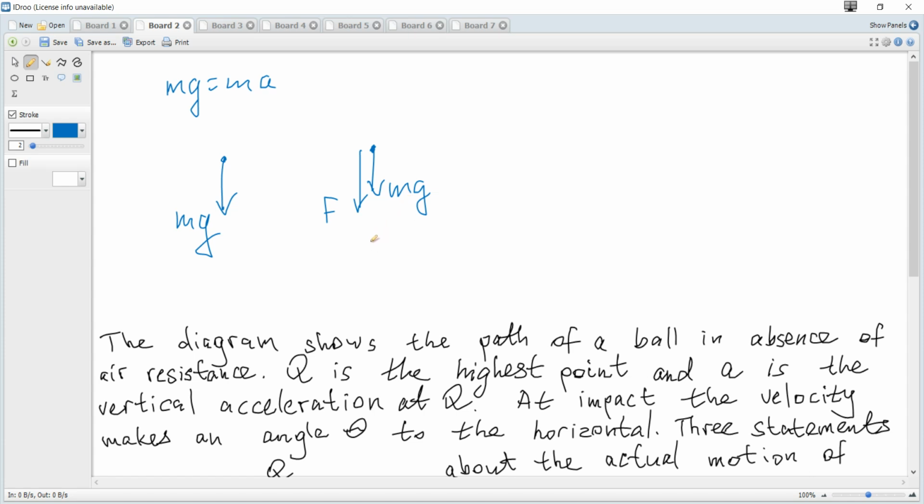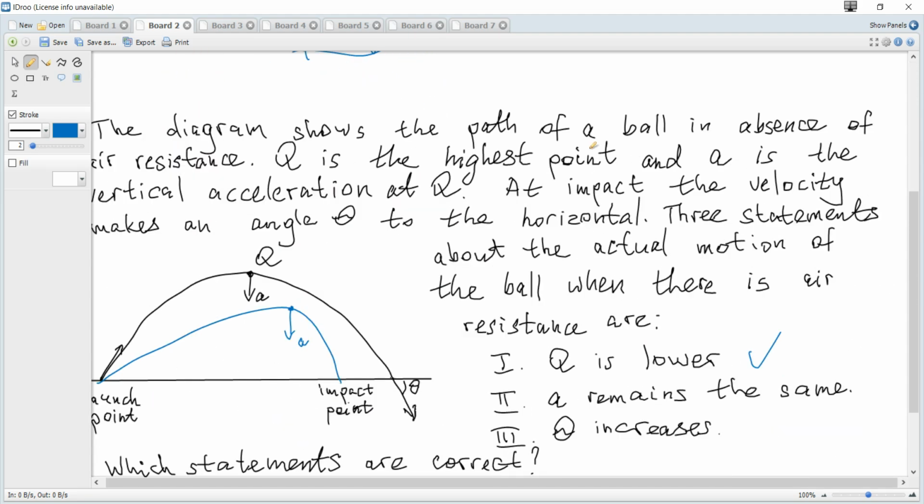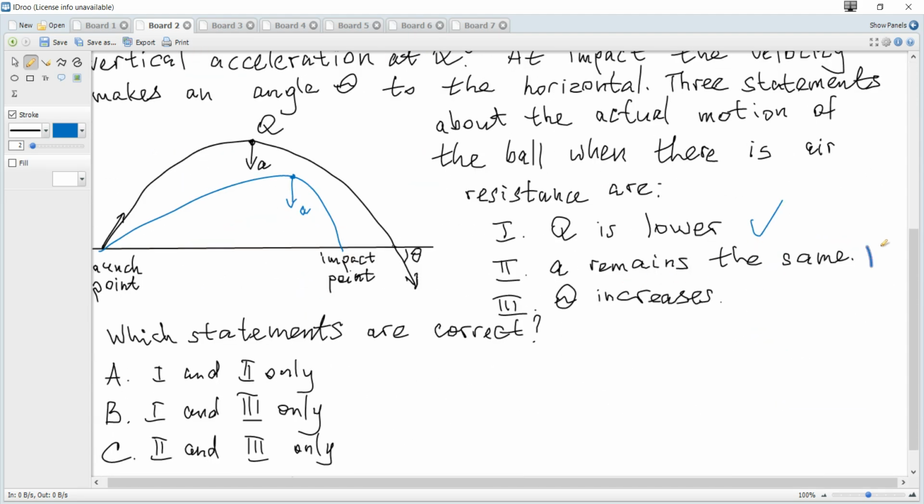In general, when there is a resistance, it's F plus mg is equal to ma, but at the highest point, velocity is 0, and this F is proportional to v, or maybe v squared, but it doesn't matter. It appears that this force is equal to 0, and there is mg only, so mg is ma, so acceleration is equal to g, so a remains the same.